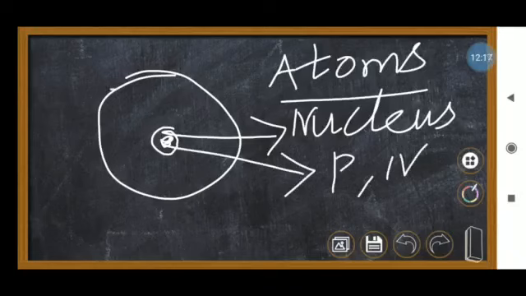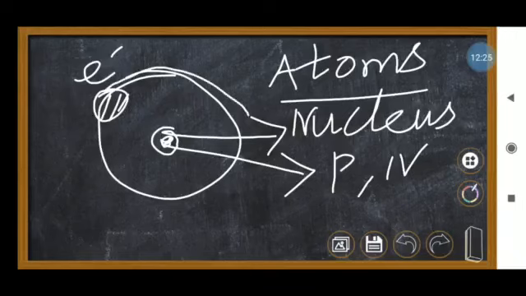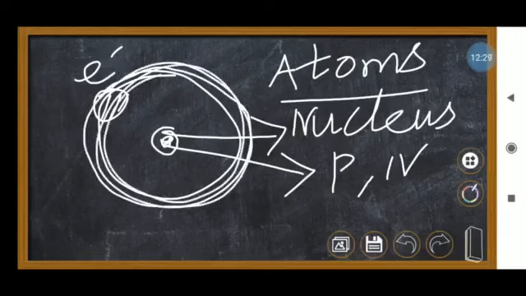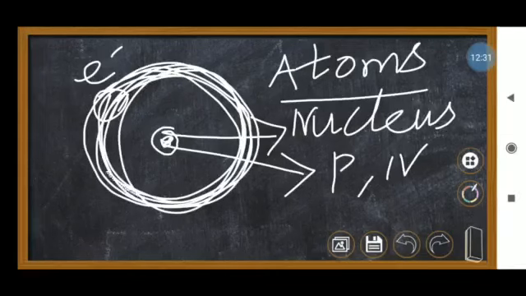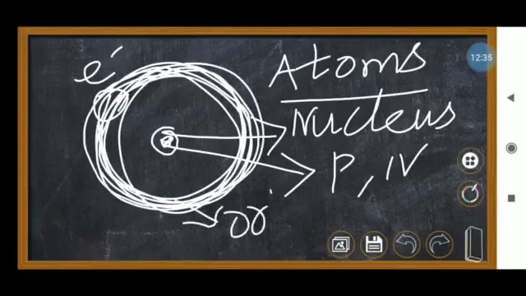Then what else is there? Electron. So electrons are revolving around the nucleus in a fixed path. This is called an orbit. So electrons are revolving continuously in the fixed path, and this path is called the orbit.